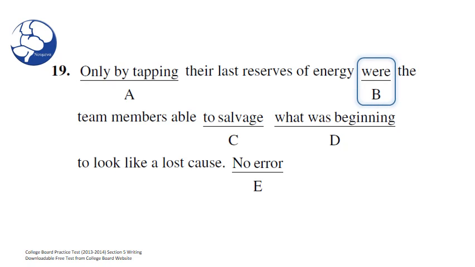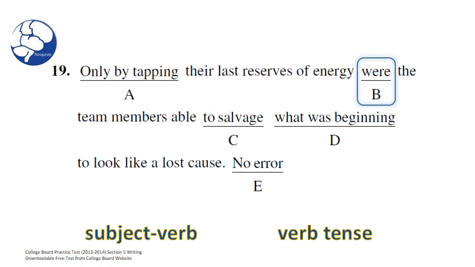B, word. Here we're going to test for subject verb and verb tense. This should be an easy one. I see my subject: reserves. And that's plural. And it matches with were, which is also plural. Right? Only by tapping their last reserves of energy were the team members able to...